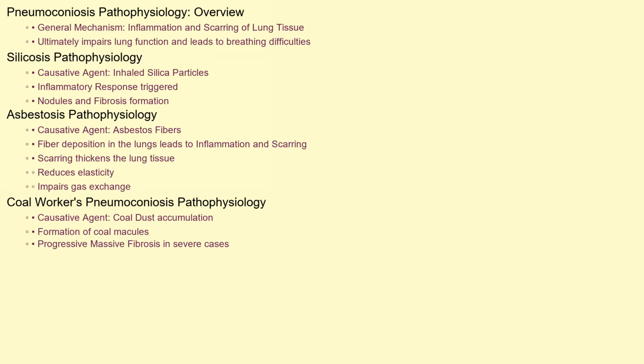The pathophysiology of these diseases varies depending on the causative agent, but they generally involve inflammation and scarring of the lung tissue. In silicosis, inhaled silica particles trigger an inflammatory response, leading to the formation of nodules and fibrosis. Asbestosis involves the deposition of asbestos fibers in the lungs, causing inflammation and the development of scar tissue. This scarring thickens the lung tissue, reducing its elasticity and impairing gas exchange. In coal workers' pneumoconiosis, coal dust accumulates in the lungs, leading to the formation of coal macules and, in more severe cases, progressive massive fibrosis. These processes ultimately impair lung function and lead to breathing difficulties.